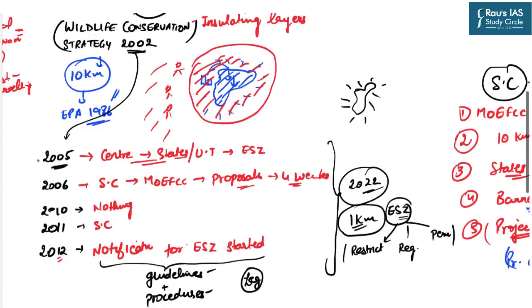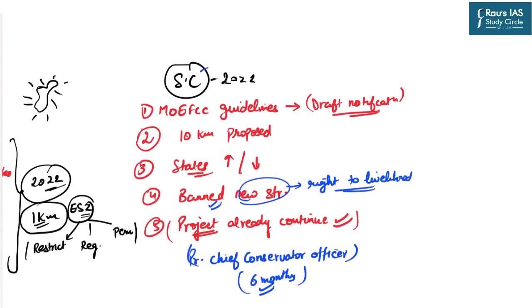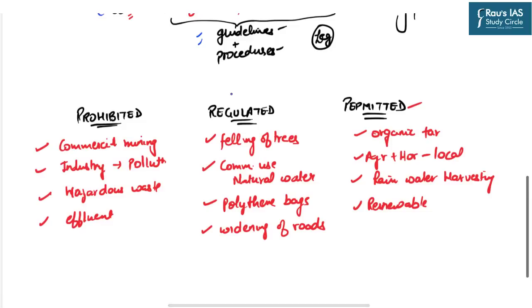Then we saw the evolution, the intervention by the Supreme Court, by the Centre, by the states, and the formulation of certain guidelines and procedures. Then in the end we saw the orders given by the Supreme Court in 2022, and lastly the various activities according to the existing guidelines and procedures which are prohibited, regulated and permitted within the ecologically sensitive zones.